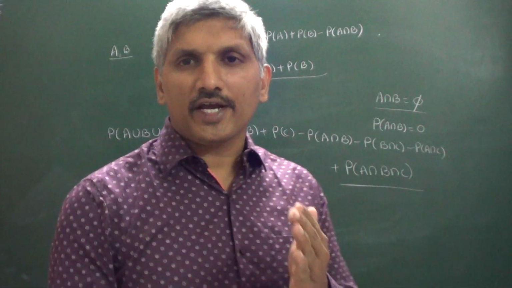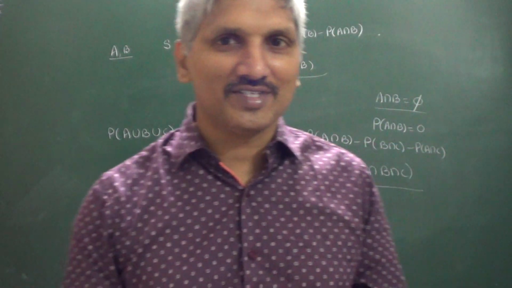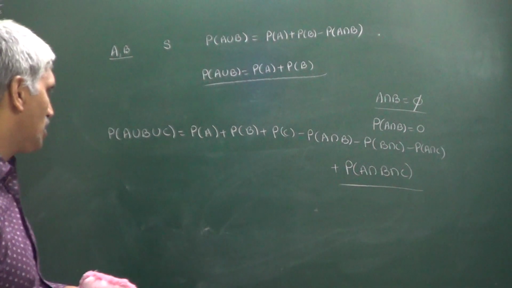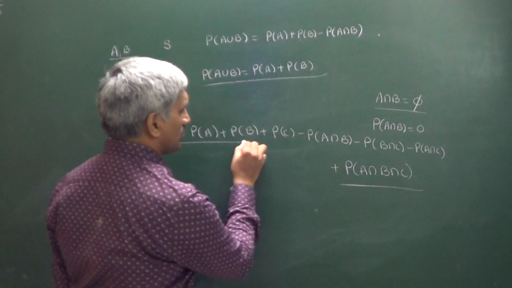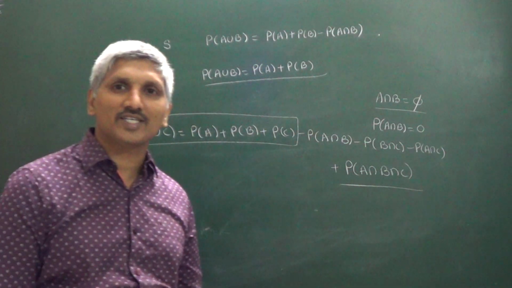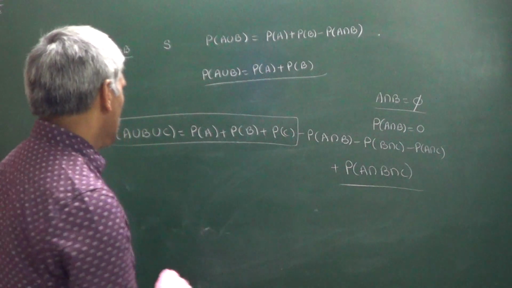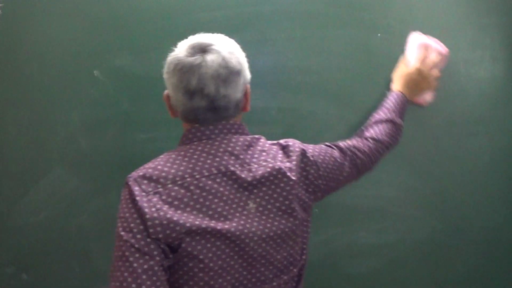But here, A, B, C are mutually exclusive events. Then what happens? If A, B, C are mutually exclusive events, P of A union B union C is equal to P of A plus P of B plus P of C. So that is about the addition theorem and its applications.